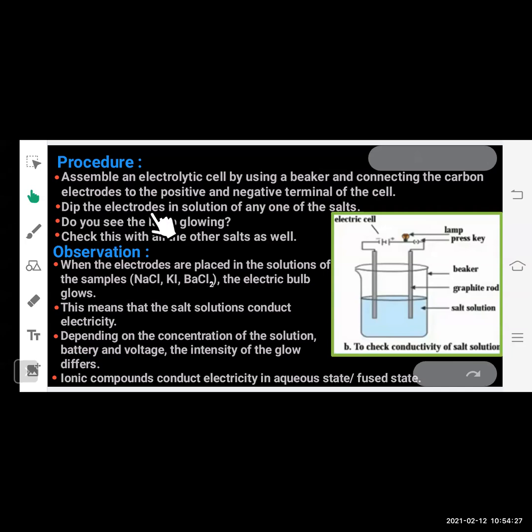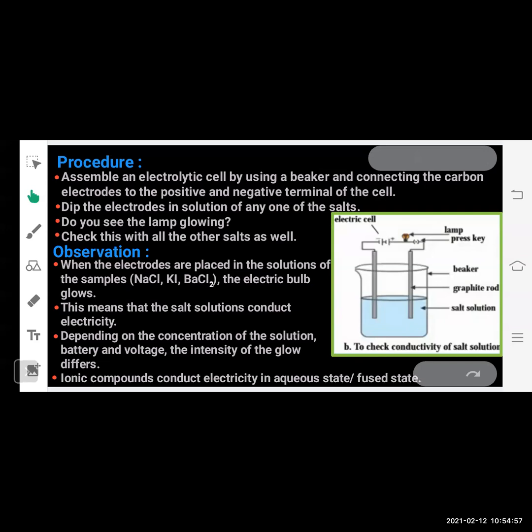We have to dip these electrodes in the solution of any one of the salts. Various salts are provided to us, and we have to make solutions of these salts and keep them in different beakers, and just move this electrode setup from one beaker to the other. Do you see the lamp glowing? We have to observe in which beaker the bulb glows. Check this with other salts as well.